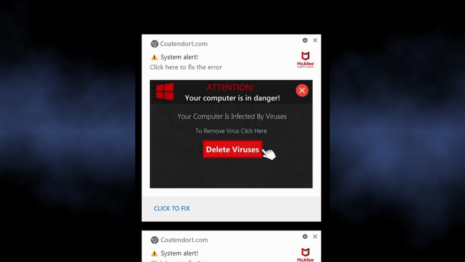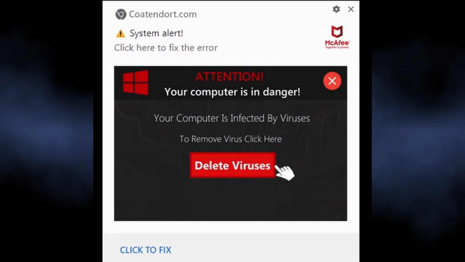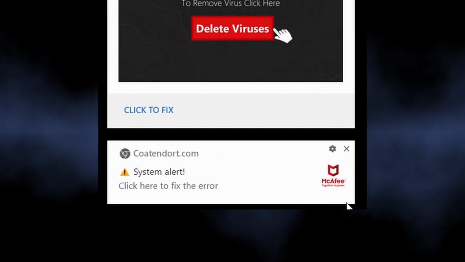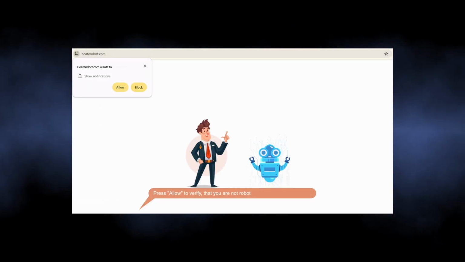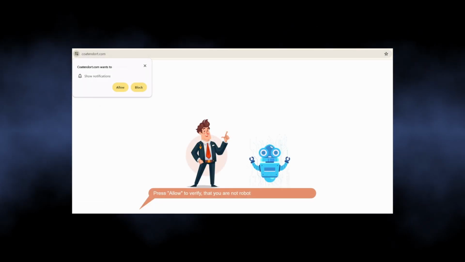The notifications from CodeEndor.com are part of a malicious campaign that aims at showing people dozens of unwanted advertisements. It abuses the legit browser mechanism of push notifications to show advertisements, not only in the browser itself but also in the system notification bar.